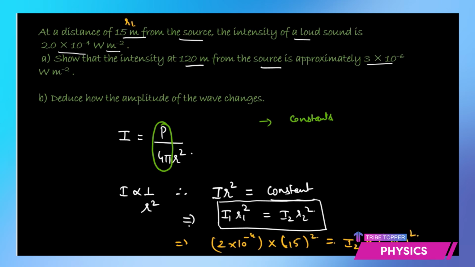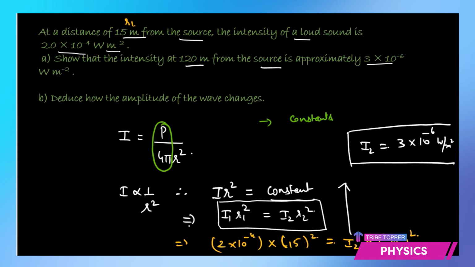So after plugging in these values and solving, you'll get I2 is equal to 3 times 10 to the power minus 6 watt per meter square. So that's the intensity at a distance of 120 meters from the source. We simply use the equation which was given to us, I is P over 4 pi r square, but the concept we use here is that the product of I r square is a constant.